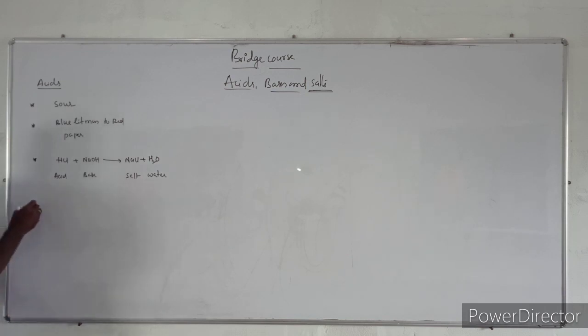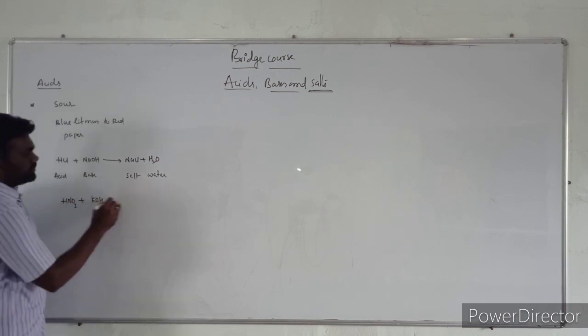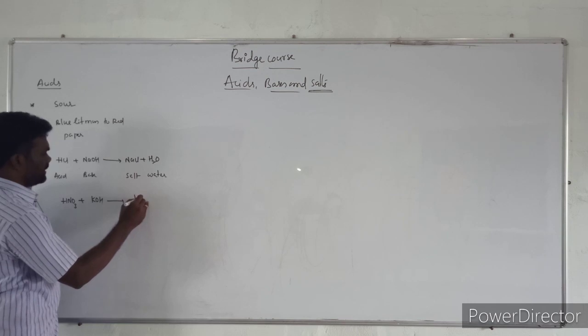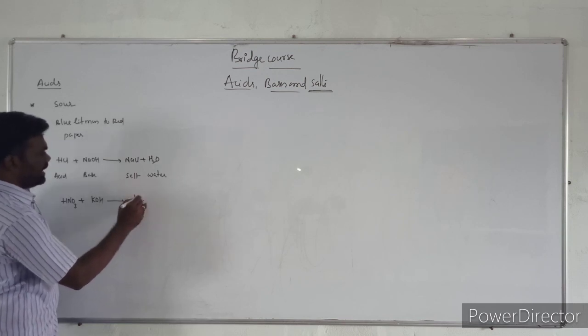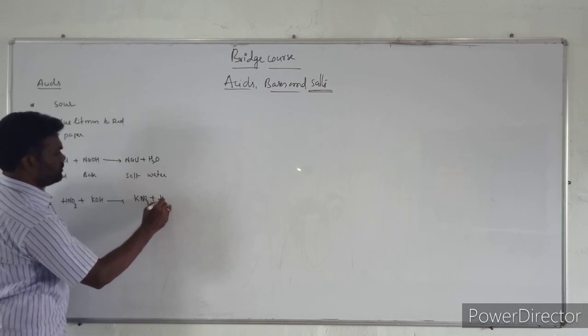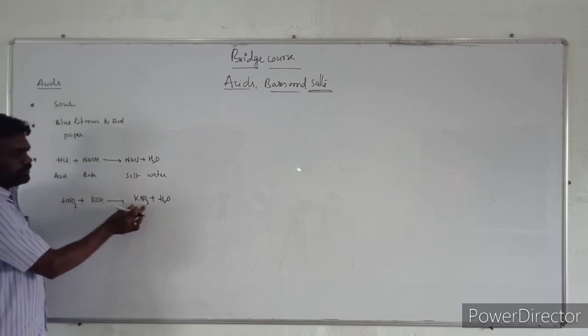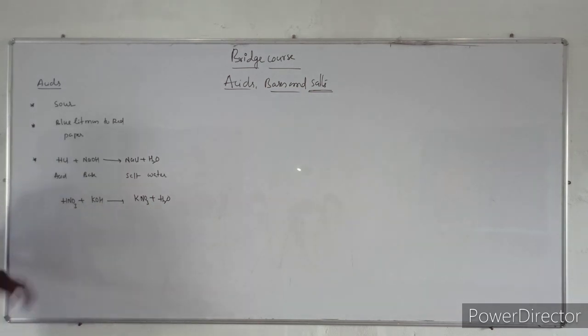One more example you can take: HNO3 reacts with potassium hydroxide KOH to give KNO3, potassium nitrate, plus H2O. So nitric acid reacts with potassium hydroxide base to form salt and water. This is another example of a neutralization reaction.